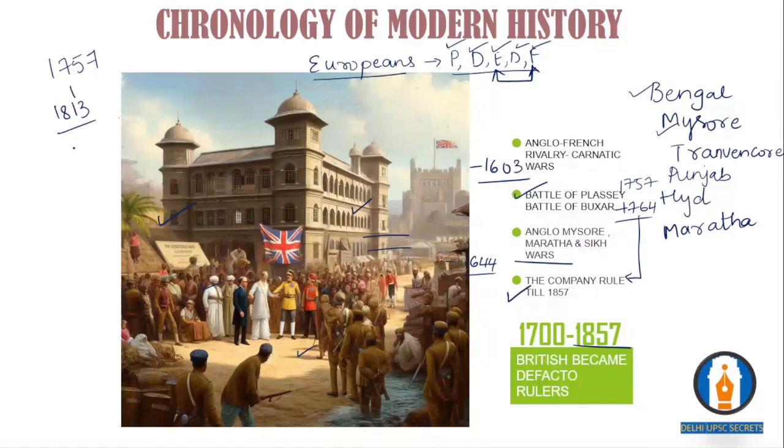Then from 1813 to 1858, it is called industrial capitalism, because India became an exporter of raw materials and an importer of finished goods. It means the British captured the native Indian market, because they started introducing various systems,